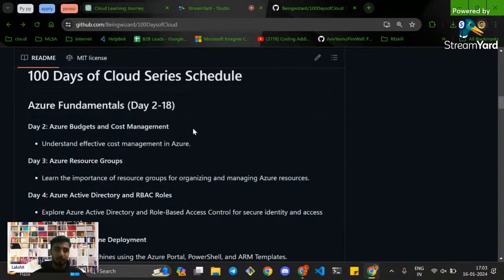Pick a day. From tomorrow onwards you will start this. What you have to do is just fork this repository in your GitHub. Then on day two, come to this original repository. You will see the link here, you will find the resources here. Or if you believe that the resources we are sharing are not good enough, or there is some other resource that might be good for you, just feel free to explore whatever sounds good to you.